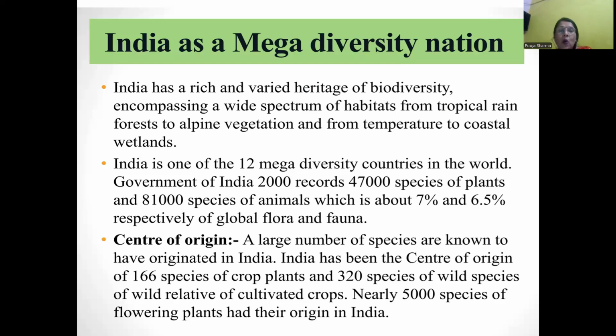India is the center of origin of many crops, wildlife species, and flowering plants. There are 166 species of crop plants, 320 wild relatives, and nearly 5,000 species of flowering plants that had their origin in India.